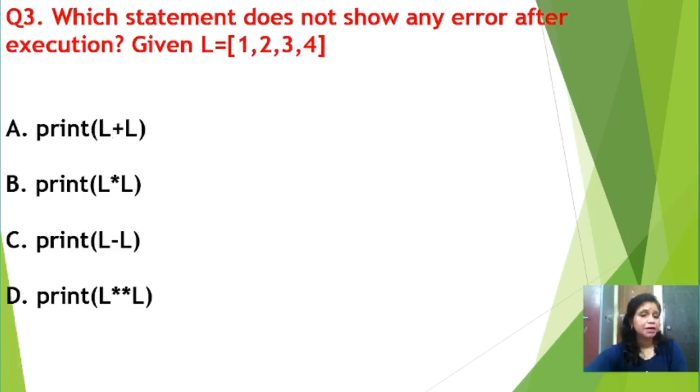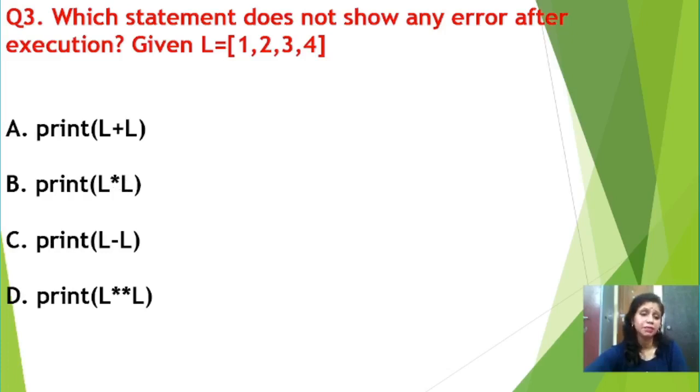Option B, print L multiply L. No, we cannot use the multiplication operator between two lists. If one operand is list type and the second operand is numeric type, then the option is correct, because the multiplication operator behaves as a replicating operator.